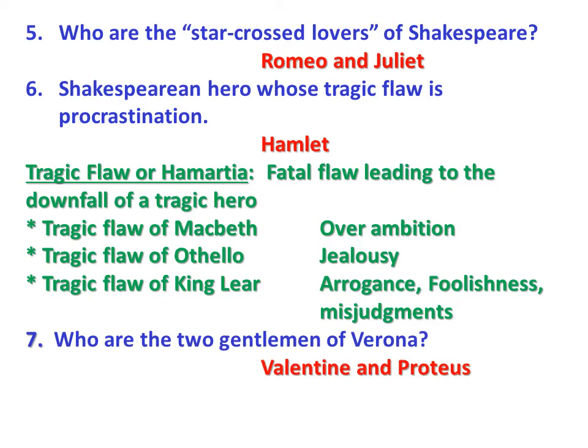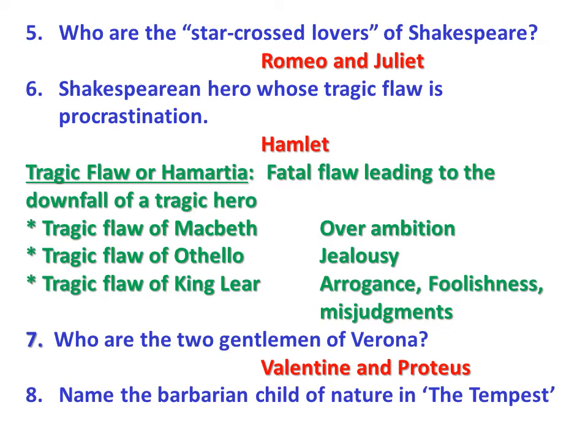Who are the two gentlemen of Verona? Valentine and Proteus. They are best friends, and Two Gentlemen of Verona is a comedy. Next, name the barbarian child of nature in The Tempest. Caliban. Caliban is a character in The Tempest who is the son of the witch Sycorax. Prospero has made Caliban his servant or slave. Prospero is the Duke of Milan, and he is the protagonist of The Tempest. It is Prospero who made Caliban his slave.